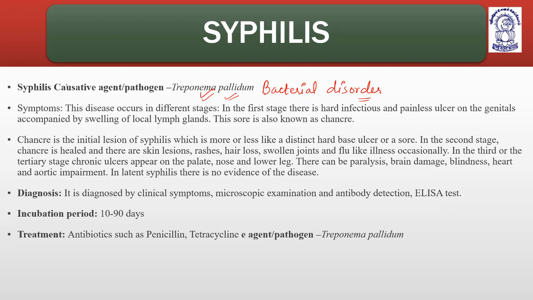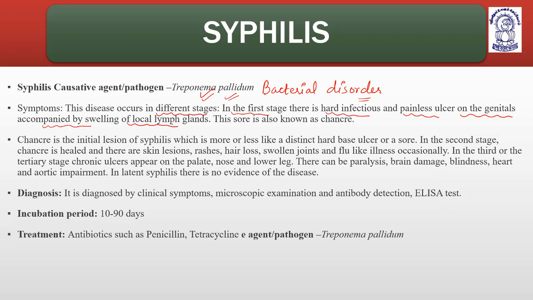Okay. Symptoms. This disease occurs in different stages: primary, secondary, tertiary. In the first stage, there is a hard, infectious and painless ulcer on the genitalia. Okay. On the external genitalia, there is a hard and painless ulcer that is known as what? Involving the swelling of lymph nodes.